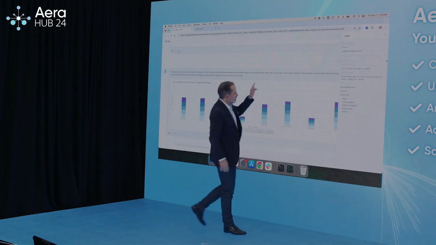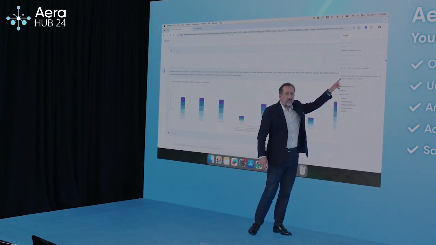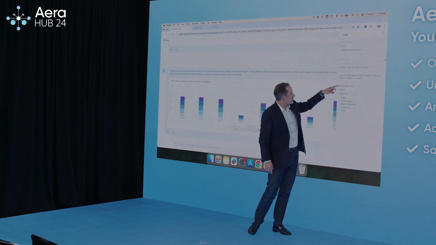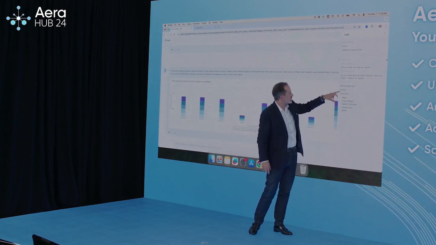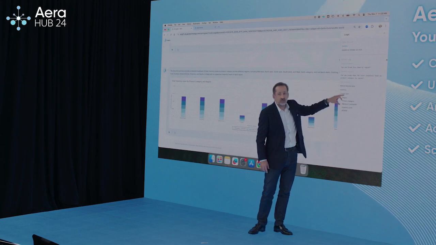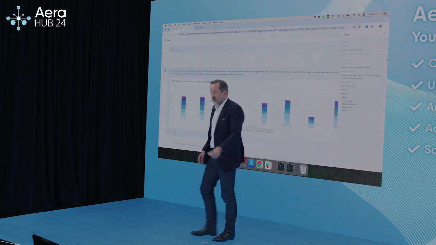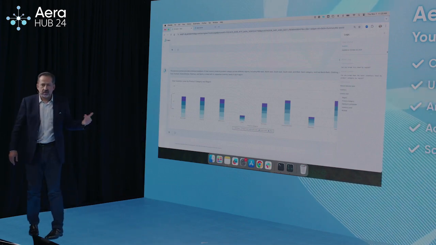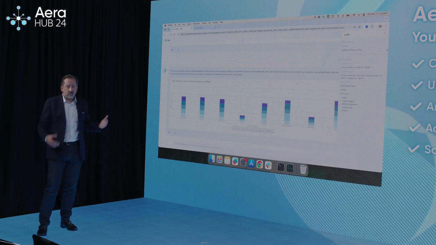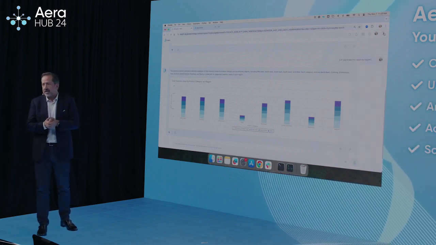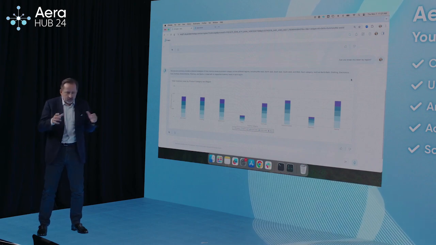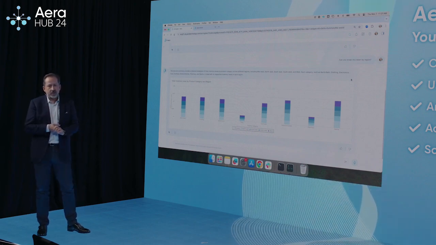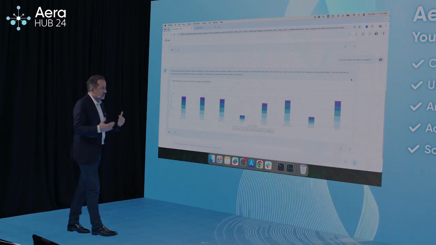It goes, this is your original question. This is how it rewrites the question to make sense of it. This is the data analysis. And these are the different dimensions that the data has been pulled from. So I know where data is coming from. I can see the data and I can see it visualized. Now, obviously, you'll do that a few times. But users know after, it's like accepting a recommendation. At the beginning, you're going to inspect every single aspect of a recommendation. After a while, you trust the system, but that's an element.